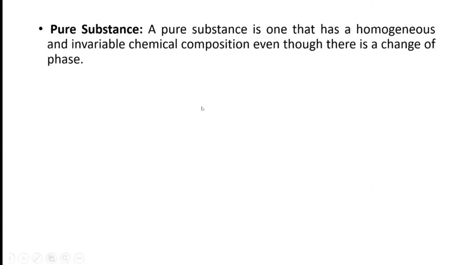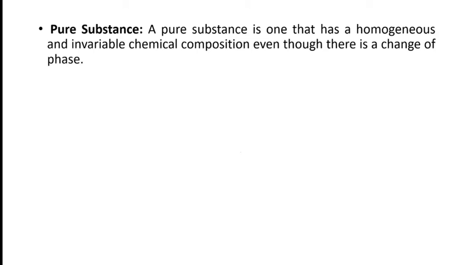Pure substance. A pure substance is one whose chemical composition is homogeneous throughout. Consider water, whether in liquid form, solid form, or gaseous form. The chemical formula is the same. The chemical formula of water is H2O, the chemical formula of ice is H2O, and the chemical formula of steam is also H2O. It is called a pure substance.